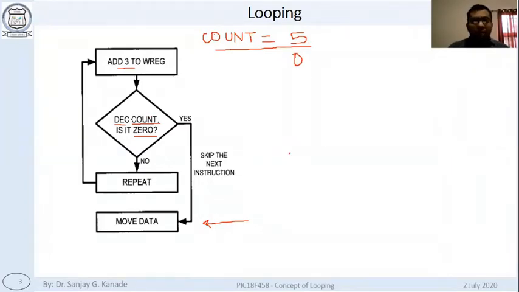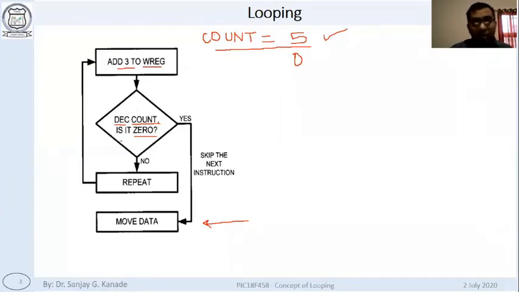This way we will keep on repeating this section, means this addition of 3 to W. How many times will we repeat? Count the number of times. So 5 times we will repeat the addition of 3. And once the count is 0, it will indicate that we have done this 5 times.